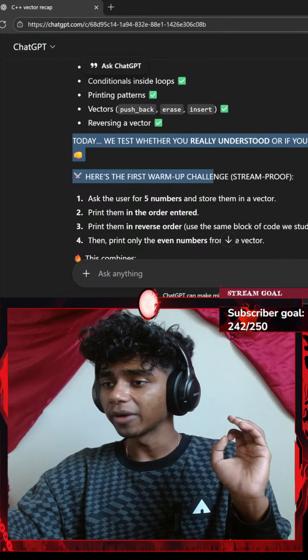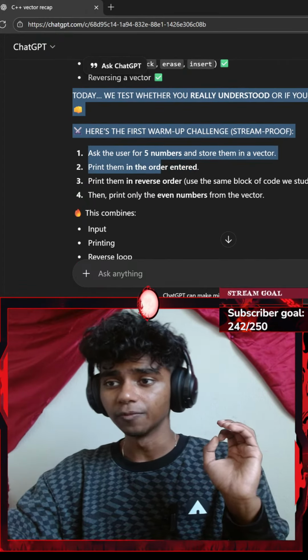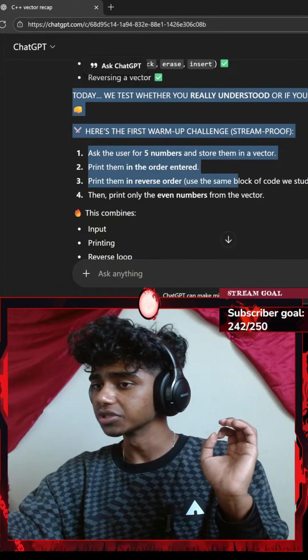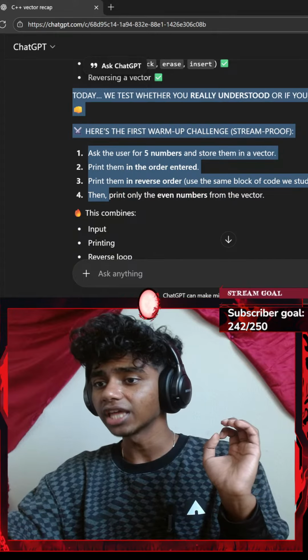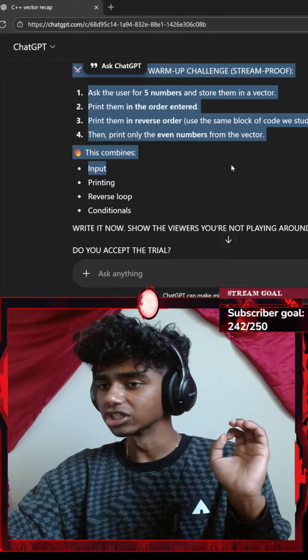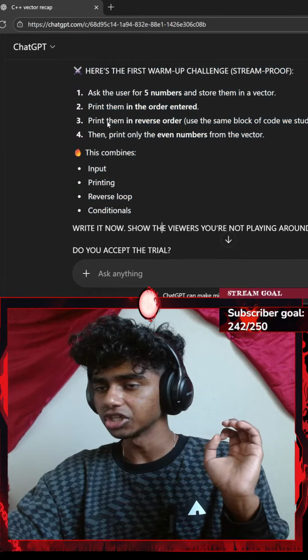Here's the first warm-up challenge. Ask the user for 5 numbers, store them in a vector, and print them in the order entered. Print them in reverse order, using the same block of code we studied, then print only the even numbers from the vector. This combines input, printing, a reverse loop, and conditionals.